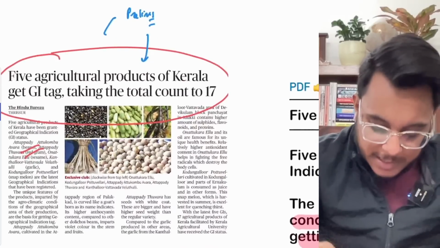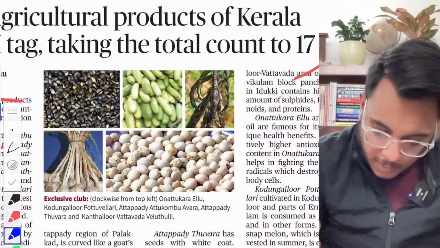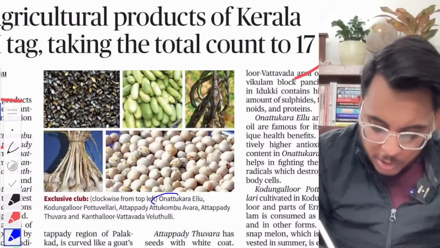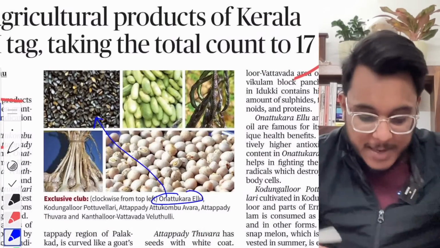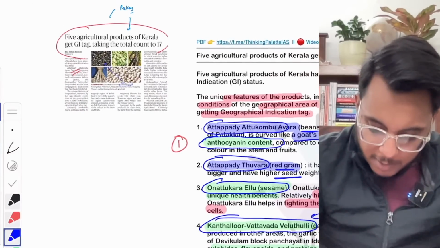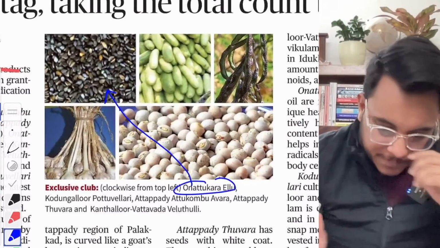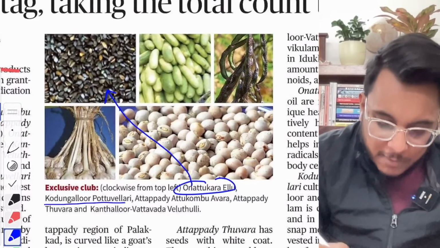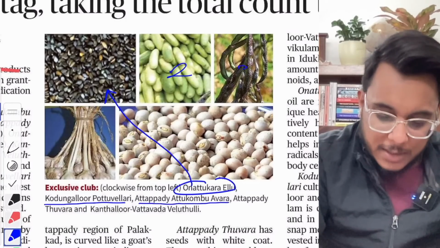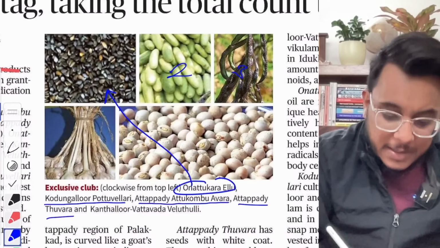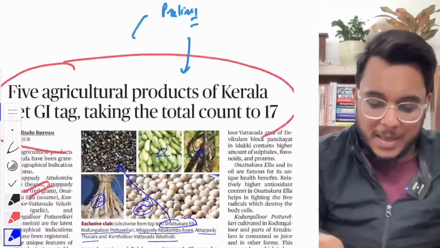Now guys, you can see the photographs also here. We can see the Ontaru Elu in the first photograph. It is a kind of sesame from which the oil will be extracted. So this is the first one. Then the next is the Kondugalur Potulavari, the second one. And then the third one is Athapadi Atokambulu Avara. And then the fourth one is the Atrapadi, the garlic that we have discussed, and this is the Veluthali, the melons that we have discussed.